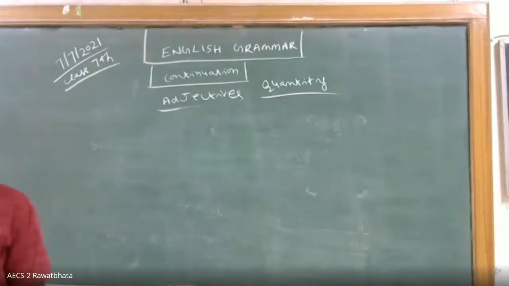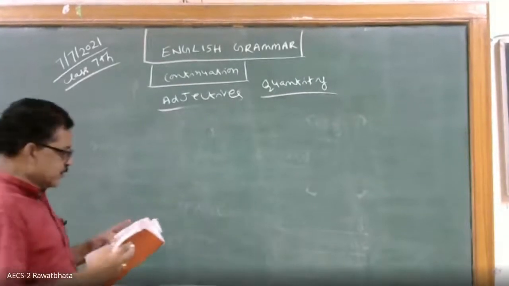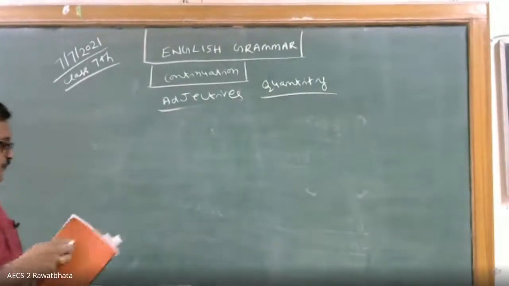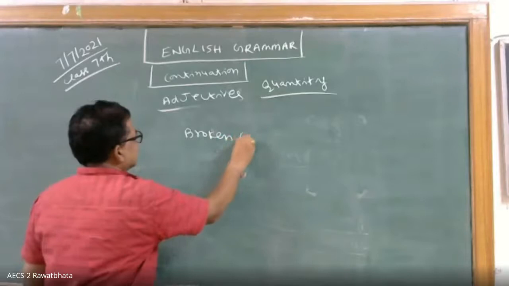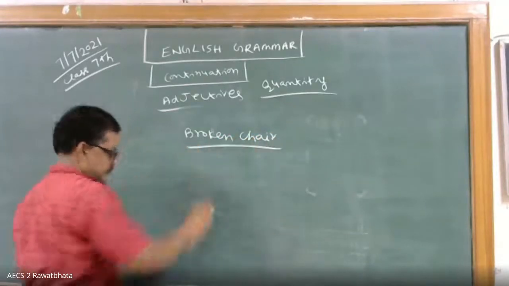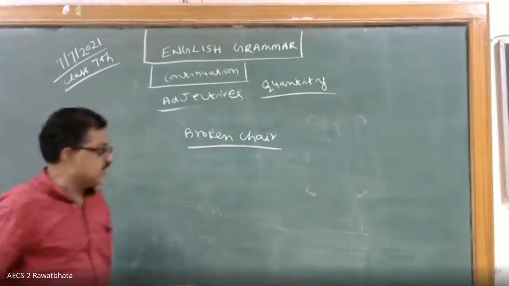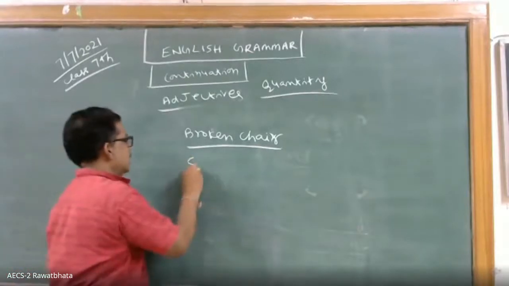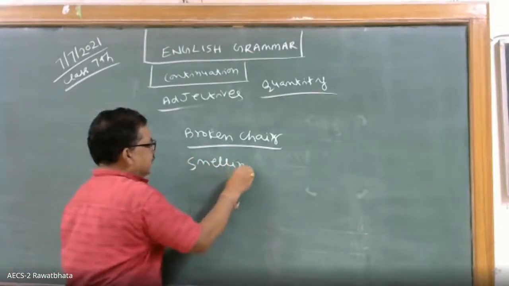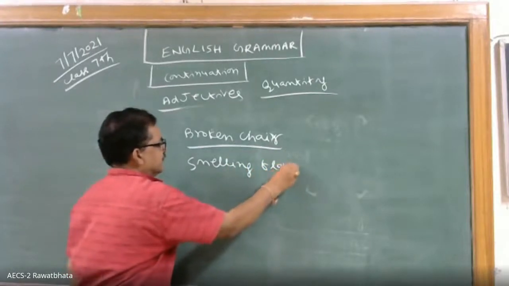Okay, so then something more about adjectives. Adjectives are found in the ing form also and in the past tense. For example, broken chair. Which is the adjective here? Broken chair. Who can say? Broken, very good. Suppose I will say smelling flower. Which is the adjective? Smelling, very good.